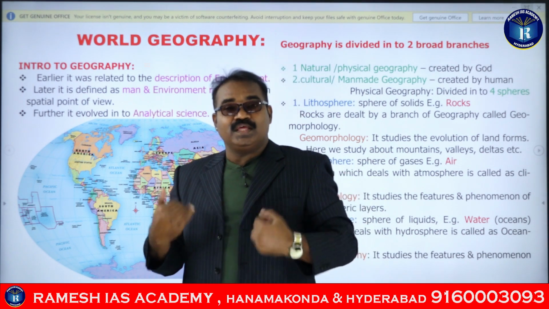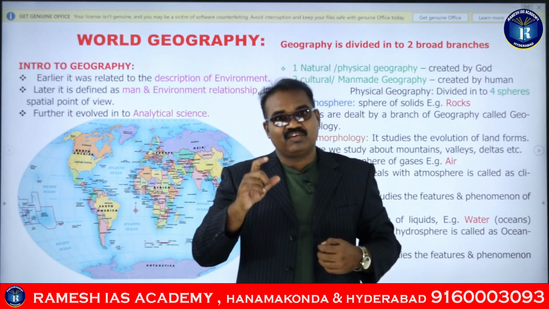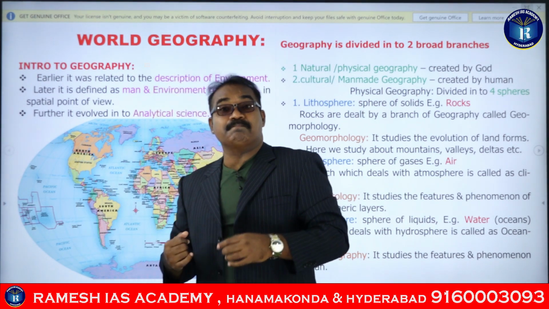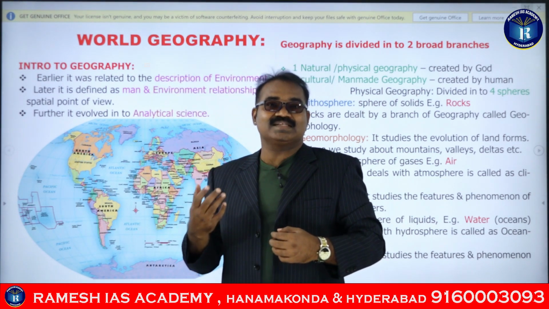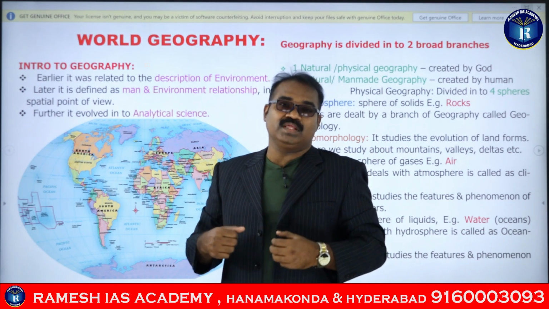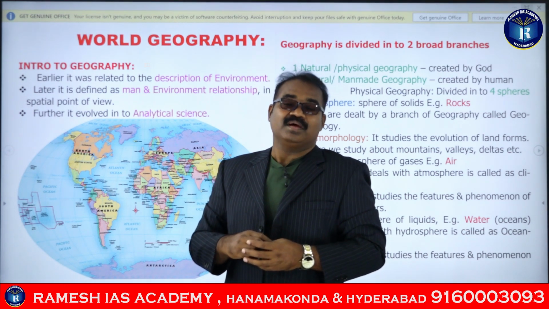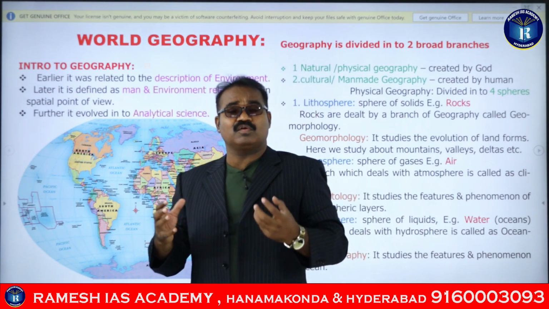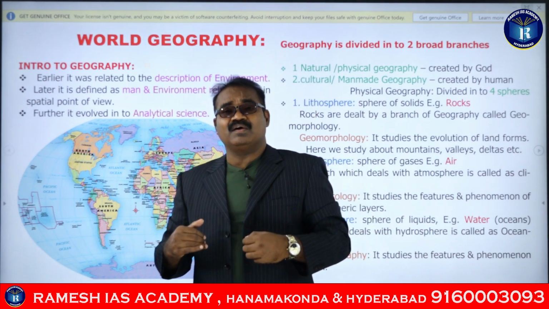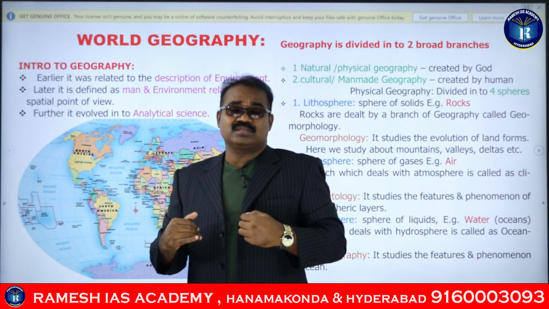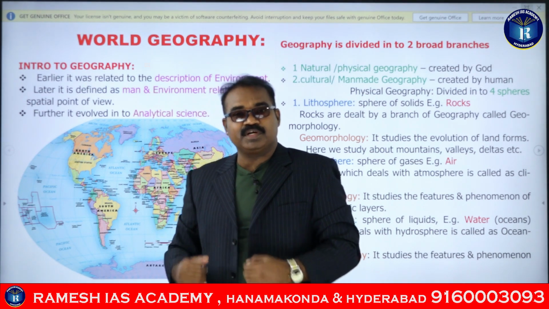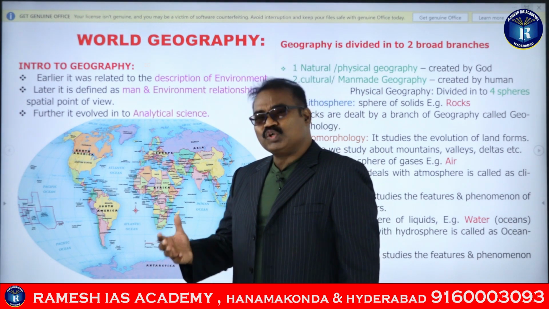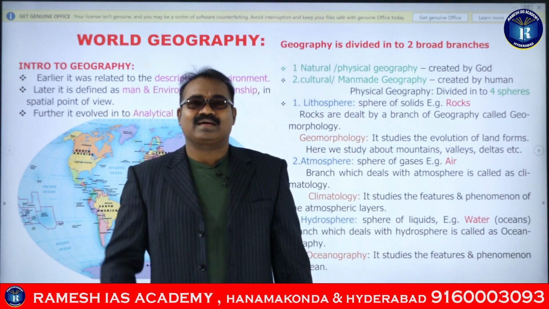See, now in the UPSC, the environment and ecology part has been separated into a separate module. Okay, so it has been designated as a separate module in the UPSC, right? But that is also part of geography. There is a reason because of which geography has got lots of importance in our examinations, the preparations for any of the competitive examinations.